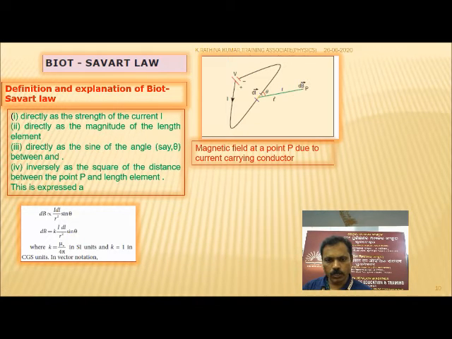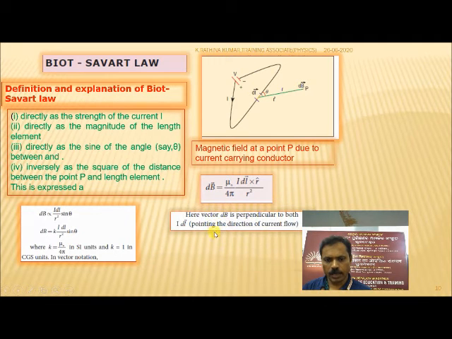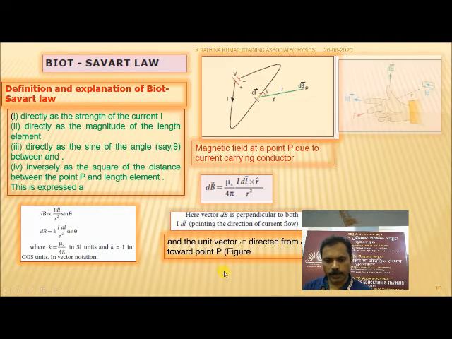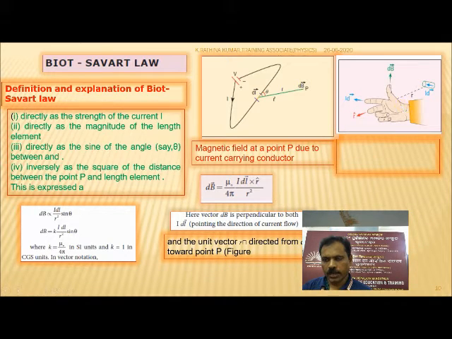In vector notation, the magnetic field at a point P due to the current carrying conductor: the small magnetic field vector dB is equal to mu naught by 4 pi, I dl cross r cap by r square, where mu naught is the permeability of free space. And here vector dB is perpendicular to both I dl, pointing in the direction of the current flow, and the unit vector r cap is directed towards the point P. And this is the direction found using the right hand thumb rule.